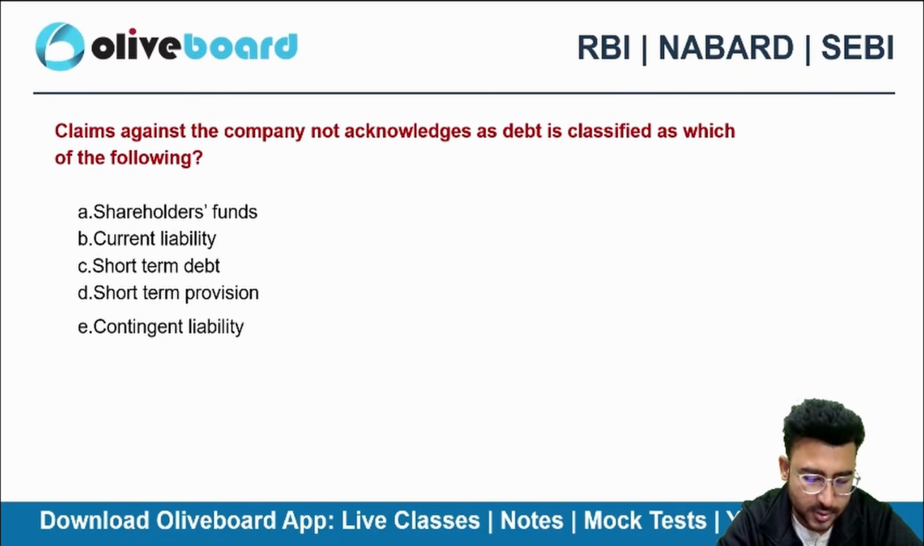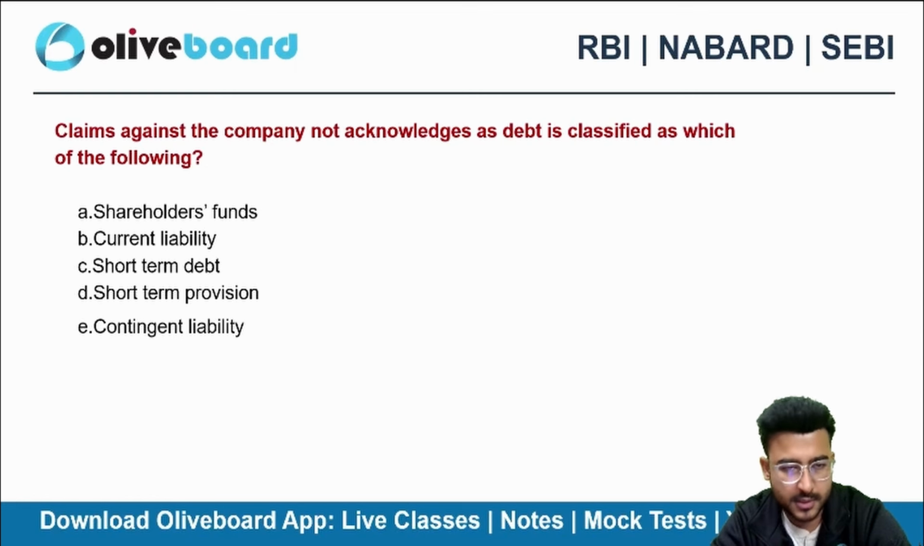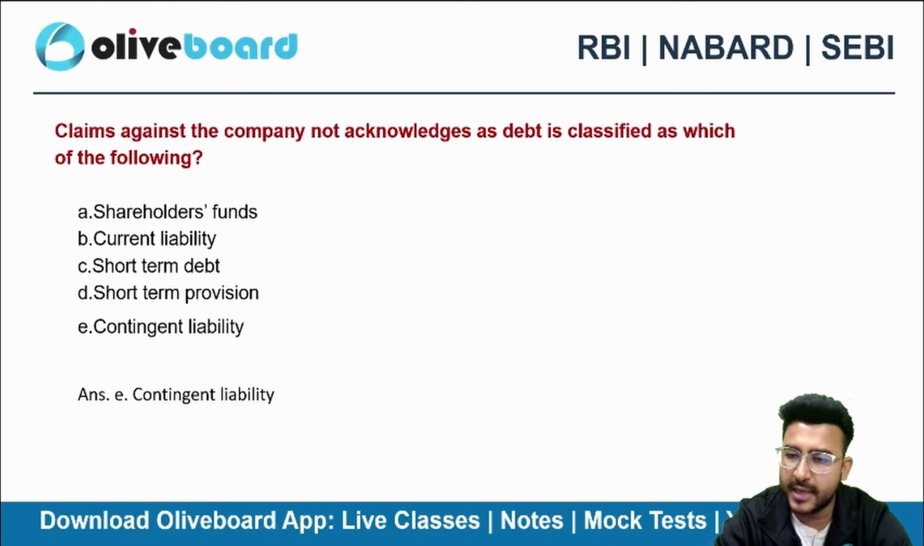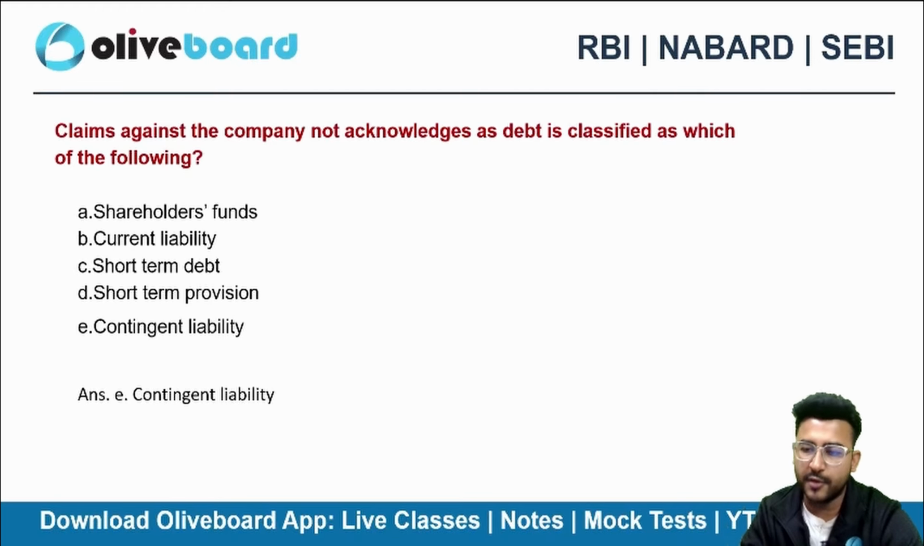The correct choice is option E, contingent liability, right? That's a contingent liability. There's a claim on the company, but the company has never acknowledged it as a debt. That's a kind of contingent liability. It may happen, it may not happen.